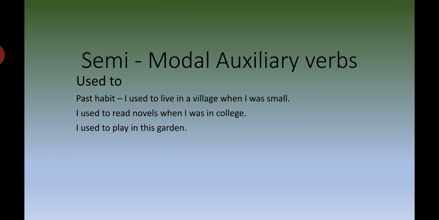That means now I am not living in this village. When I was small, I used to live in this particular village. That is your past habit. I used to read novels when I was in college, but now I am not reading novels. I used to play in this garden when I was in school.